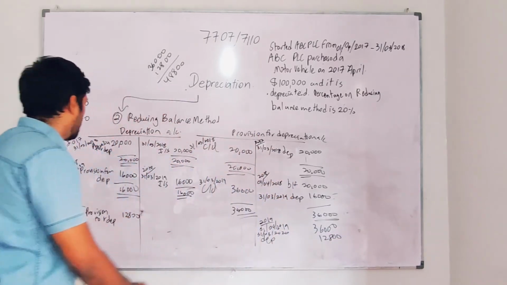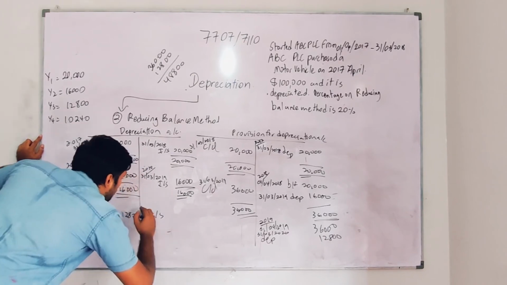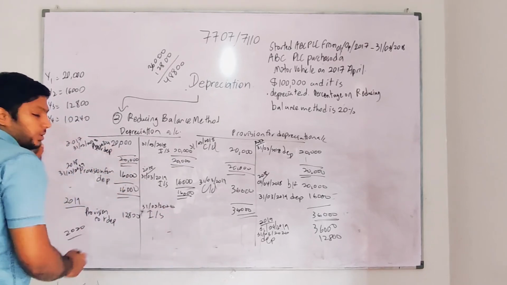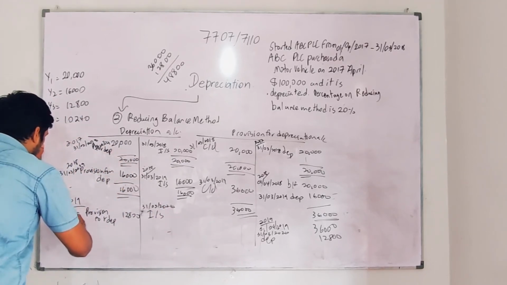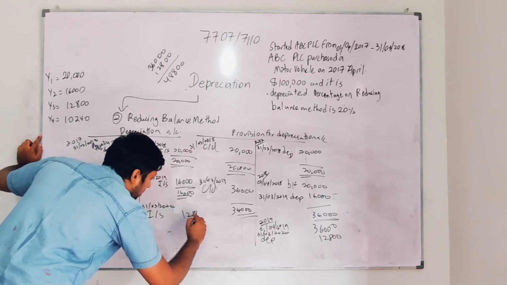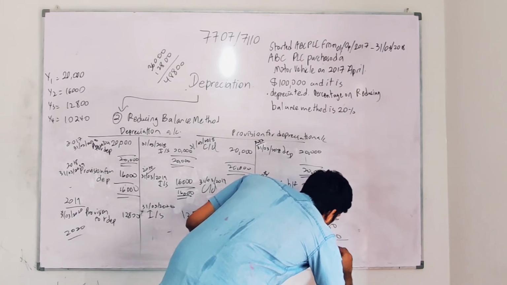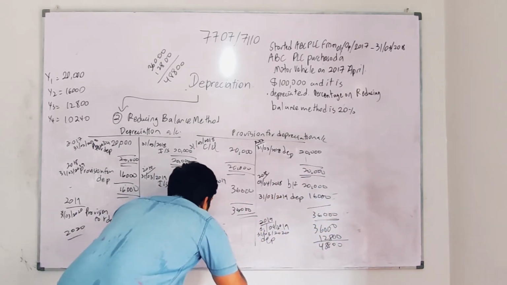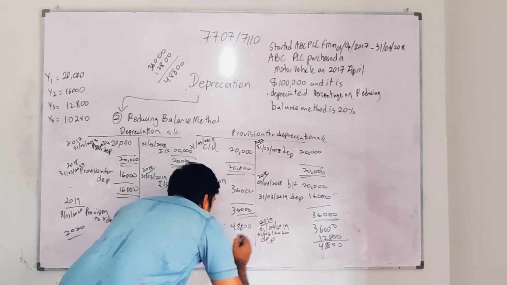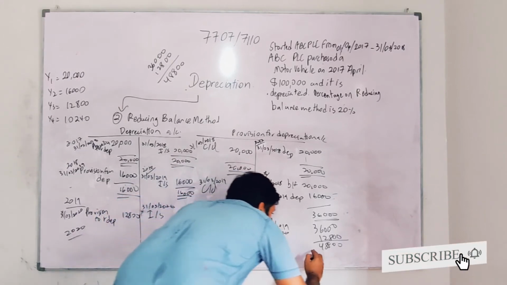I think I don't have space, but I'll try to manage to write there guys. So here I will send it to the income statement. As I'm writing the dates, I don't have space. 31st 3 2020. But this is particularly for the 2019 year. Here also I'll write 31st 3 2020, and I'll send how much? 12,800. So with that 12,800, your value comes to 48,800 here, and here also you have carried down 48,800, but writing the date is very important. 31st 3 2020. So I'm done with that. I'm going to finalize this sum, 48,800.